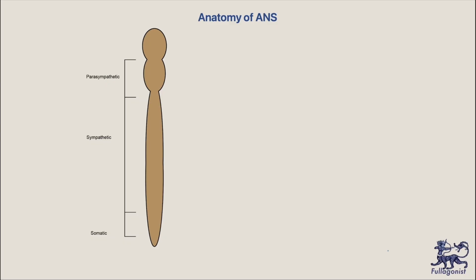Anatomically, the sympathetic nervous system arises from the thoracolumbar part of the spinal cord. Sympathetic preganglionic fibers leave the CNS through the thoracic, lumbar, and according to the new information, sacral spinal nerves. The parasympathetic preganglionic fibers leave the CNS through the cranial nerves, especially the 3rd, 7th, 9th, and 10th.